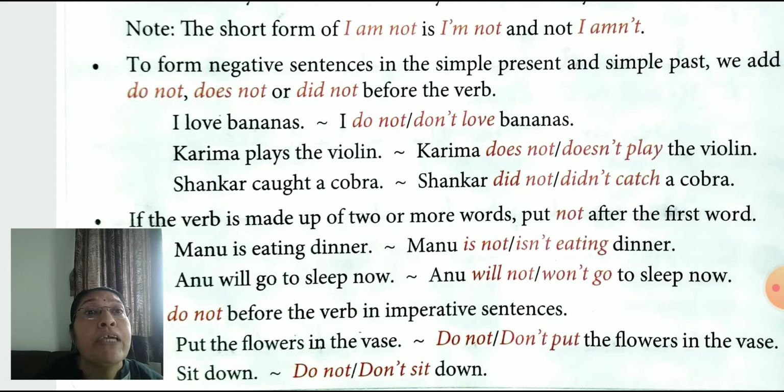So here we use the past tense helping verb did for preparing the negative sentence. Shankar did not catch a cobra. With did and does, we always put the base form of the verb. Understand children?